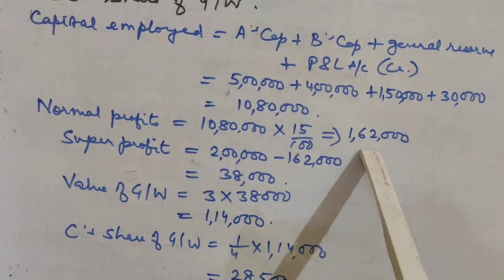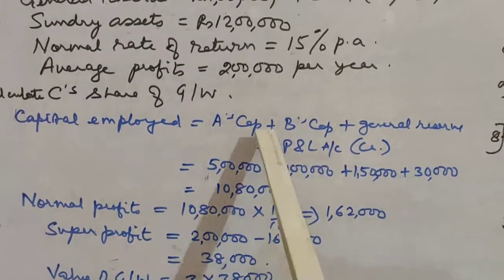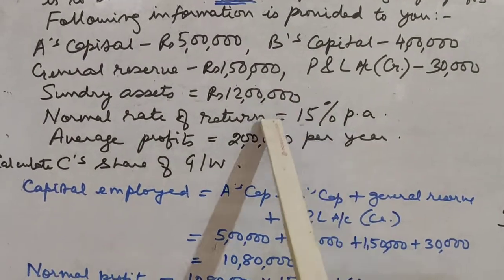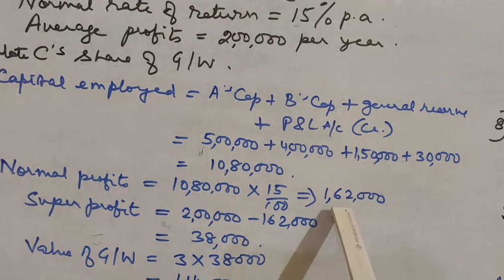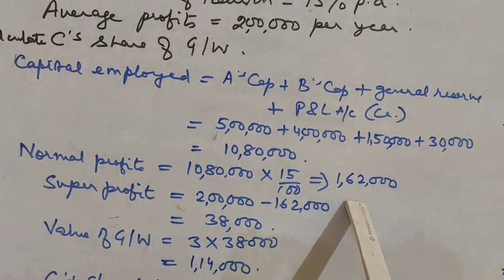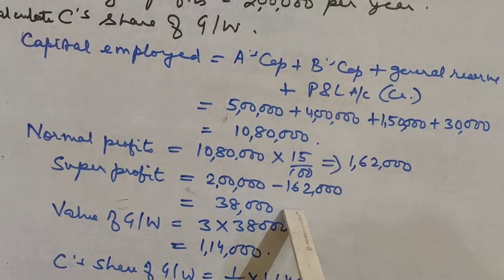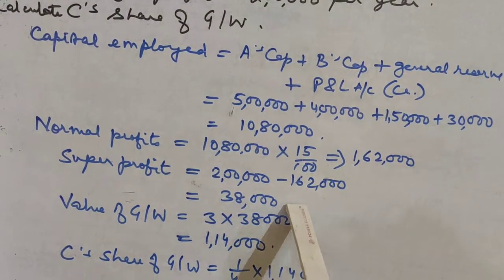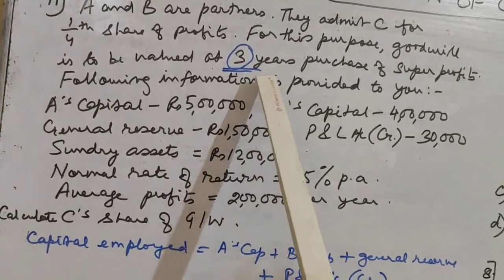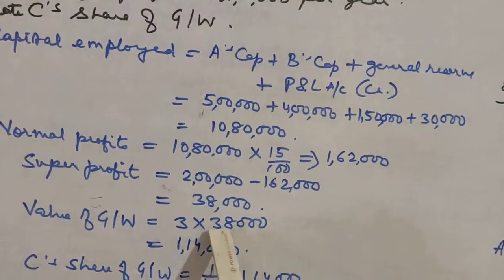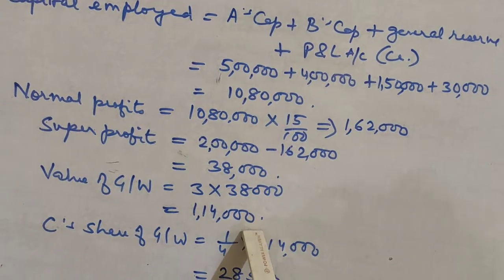1,62,000. Then super profit will be equal to 2 lakh was the average profit that was given. So average profit 2 lakh minus the normal profit which we found out just now, 1,62,000. That is equal to 38,000. Value of goodwill, how many years of purchase? It was 3 years purchase. So 3 into 38,000, that is 1,14,000.